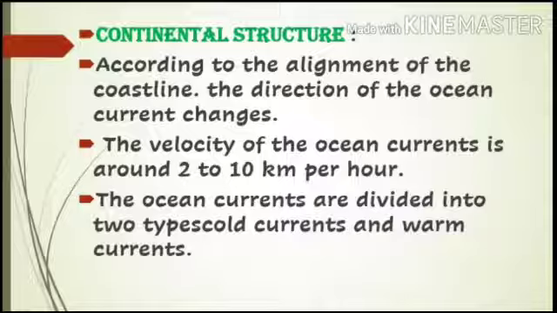The velocity of ocean current is 2 to 10 kilometers per hour. Means in 1 hour the ocean current can travel up to 2 to 10 kilometers. The ocean currents are divided into two types, cold currents and warm currents. Children, these cold and warm currents form due to the cold water from the bottom coming to the surface and the warm water from the surface going to the bottom.